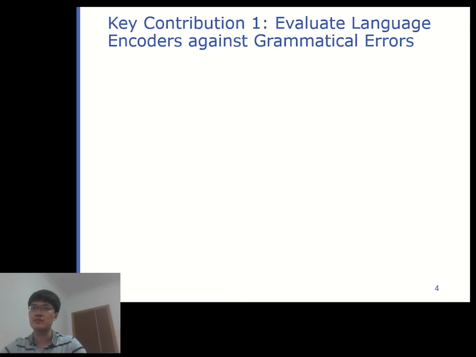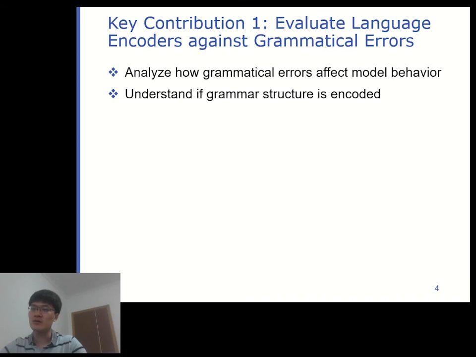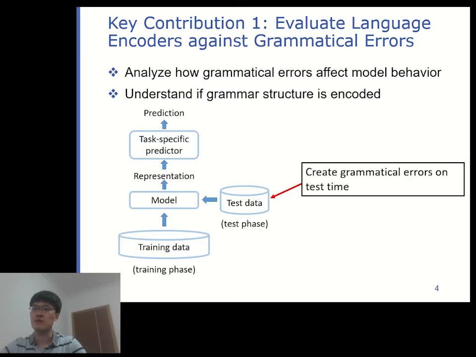So what we do in this work is to systematically evaluate language encoders against grammatical errors. We intend to see how grammatical errors affect the model behavior, and from a different perspective, further understand if some grammatical structure is encoded in the models. Going back to the pipeline we have shown before, we envision creating grammatical errors on test data and seeing how much the model is affected.